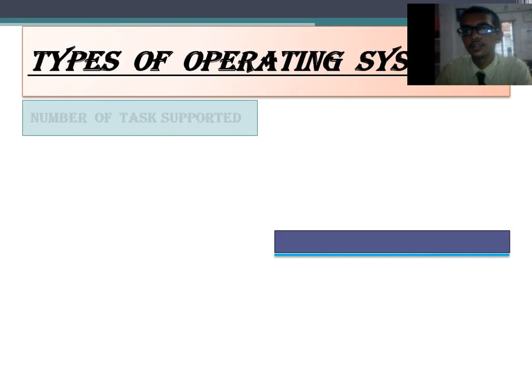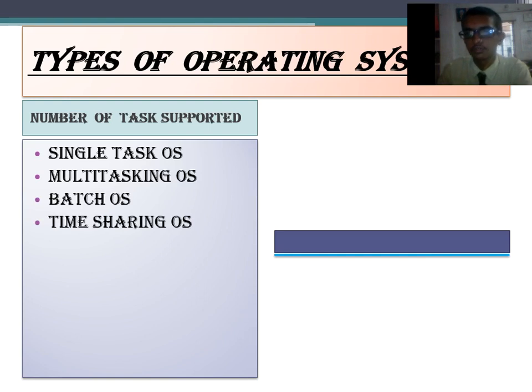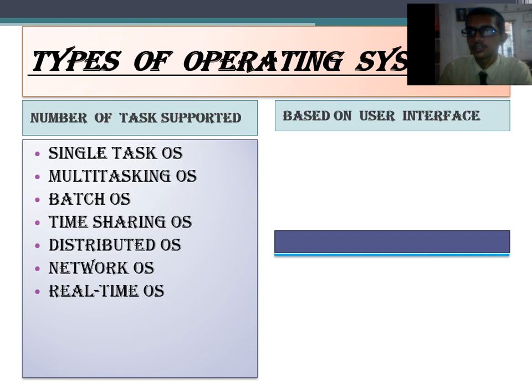So let's begin. First, the types of operating system on the basis of tasks supported. First, single task OS. Second, multitasking OS. Third, batch OS. Fourth, time sharing OS. Fifth, distributed OS. Sixth, network OS. Seventh, real-time OS.